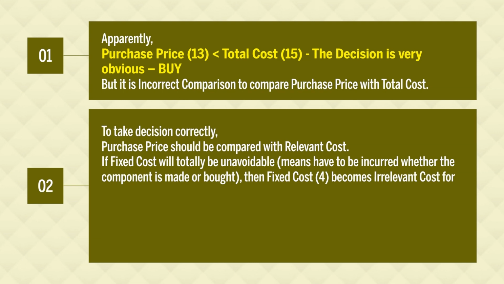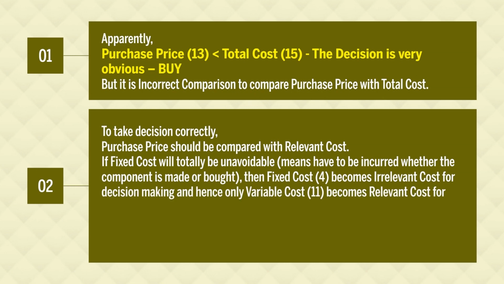So, here fixed cost is given, that is 4 rupees, which is irrelevant cost for the decision making, and hence only variable cost of rupees 11 becomes relevant cost for decision making. So, we will compare relevant cost, means variable cost, with the purchase price.